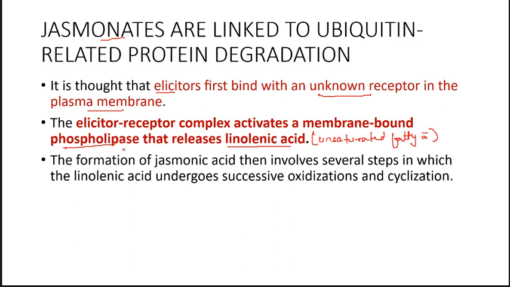The phospholipase enzyme releases this linolenic acid, and once it is released, it synthesizes jasmonic acid.